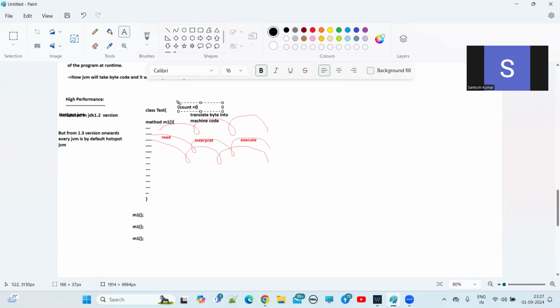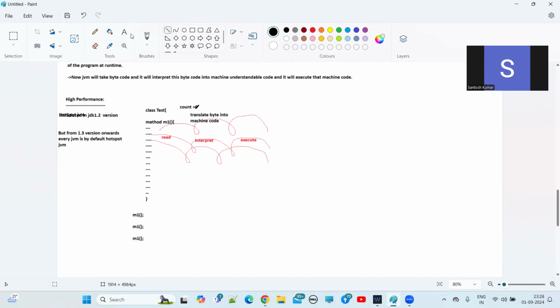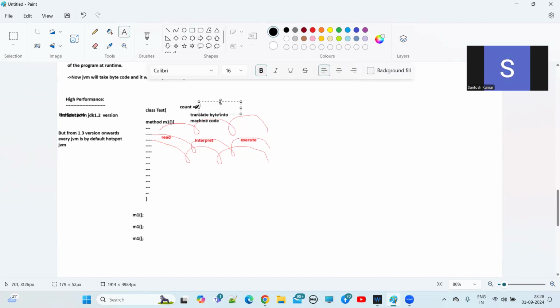Initially the count is 0. Now we call the M1 method. So what is the count, guys? Now the count will become 1. So again, for these 10,000 lines, read, interpret, and execute will be performed. How many times? 10,000 times, because we have 10,000 lines of code.